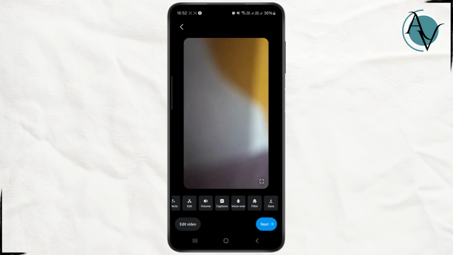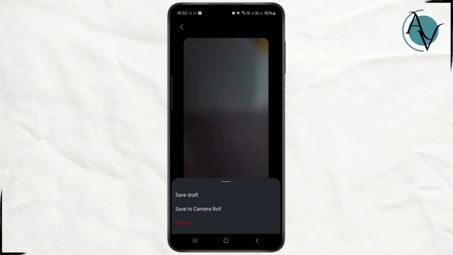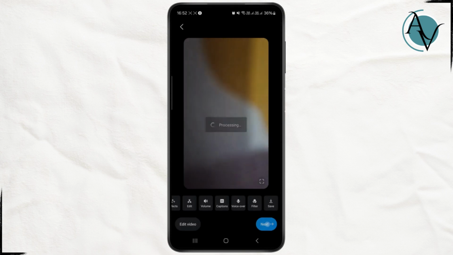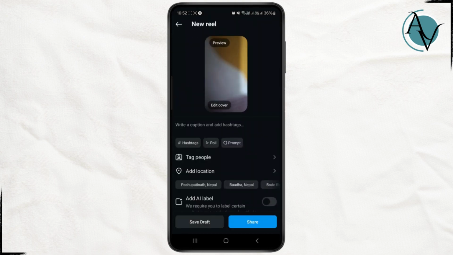Once you do that, you can simply click on save, and as you can see I want to save on my camera roll, and you can read that you can still save your video but music will be removed. So this is the problem we are facing. So to enable it without having to use any third-party application or anything, what you can do is simply click next. Don't worry, just let me upload it.